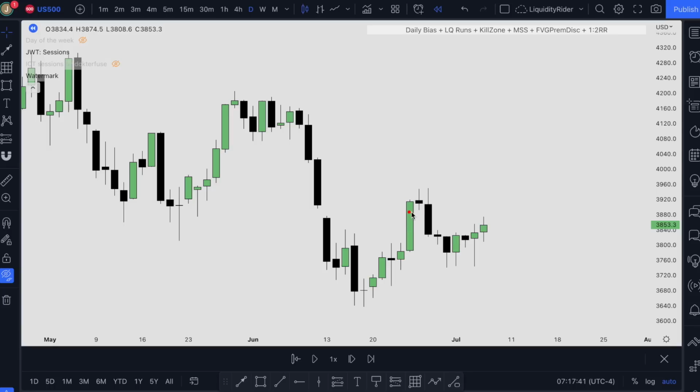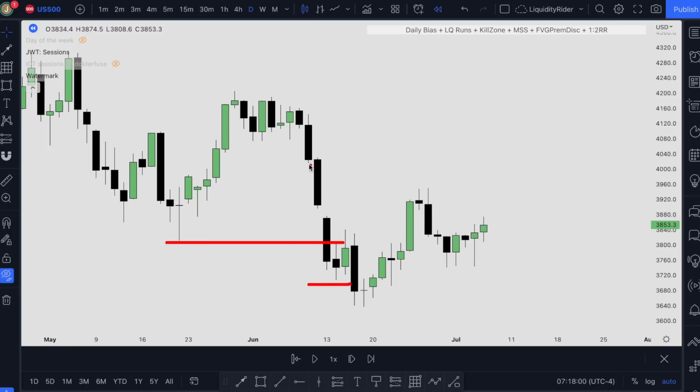Once we have that, we have our fair value gap form here, and we also have this confluence with our bullish order block, and the price has been holding around this area. Our short-term daily likely bias will be bullish because price has already taken out our sell side liquidity.